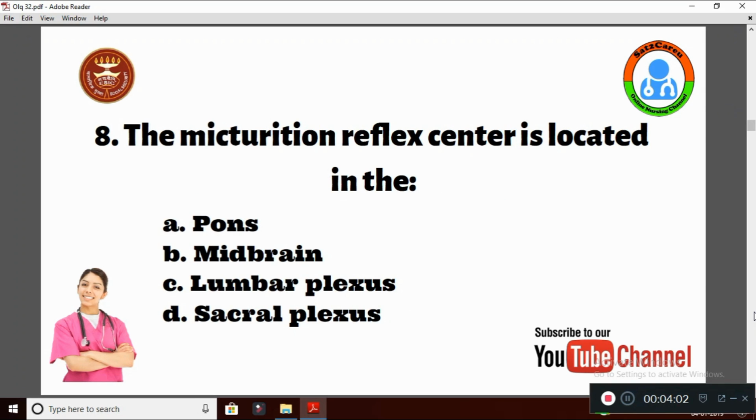Question number 8. The micturition reflex center is located in the option A pons, B midbrain, C lumbar plexus, D sacral plexus. The micturition reflex center is located in the pons. Pontine center is the correct answer.